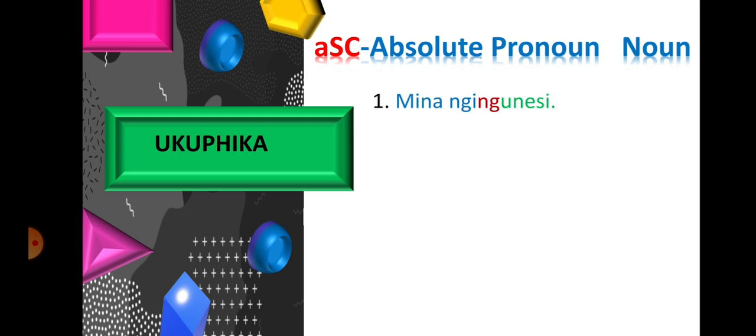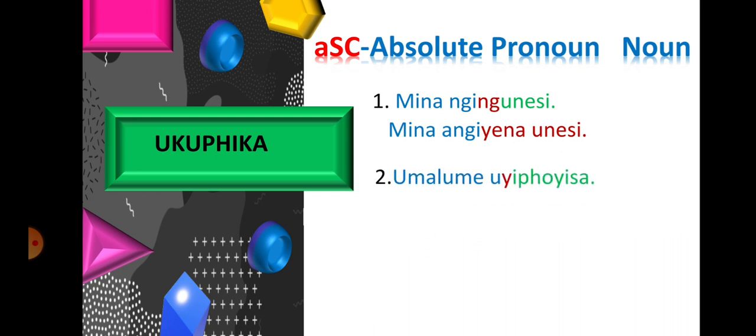For example, mina ngingunesi. To negate that, you're going to say mina angiyena unesi. Yena is an absolute pronoun for unesi, and then you write them as two separate words. Mina angiyena unesi.